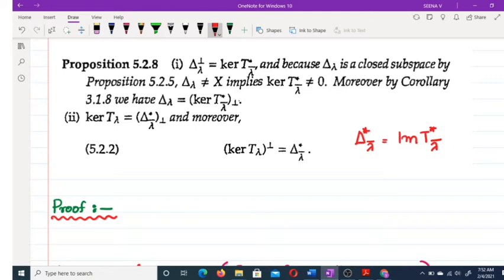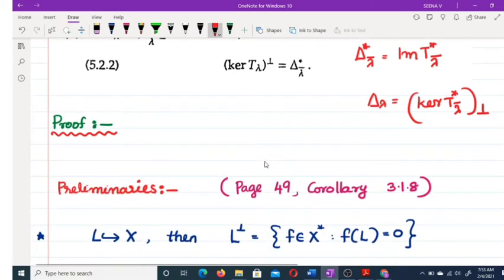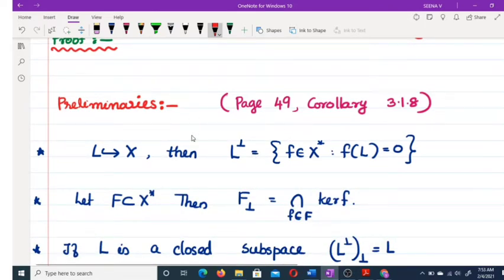And here what we have to prove: delta lambda perp is equal to kernel of T star lambda conjugate. Also we have to prove delta lambda is equal to kernel T star lambda conjugate perp. And finally we have kernel T lambda equal to this one, and we have to prove this one also.